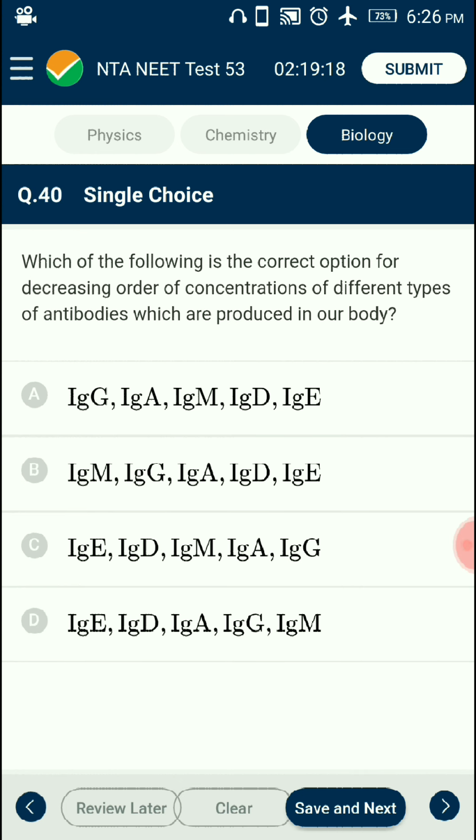Question number 40. Which of the following is the correct option for the decreasing order of concentration of different types of antibodies which are produced in our body? There are 5 different types of antibodies which are secreted by plasma cells in our body. Their concentrations are: immunoglobulin G 65 to 75%, immunoglobulin A 10 to 15%, immunoglobulin M 7 to 10%, immunoglobulin D 1%, and immunoglobulin E less than 1%. So the correct sequence is option A.